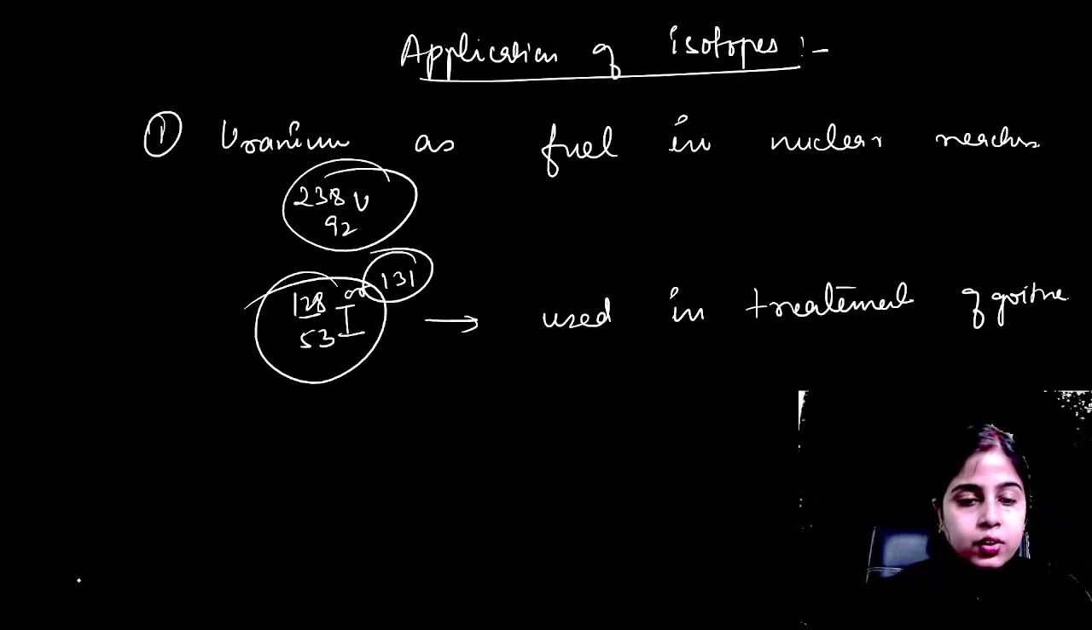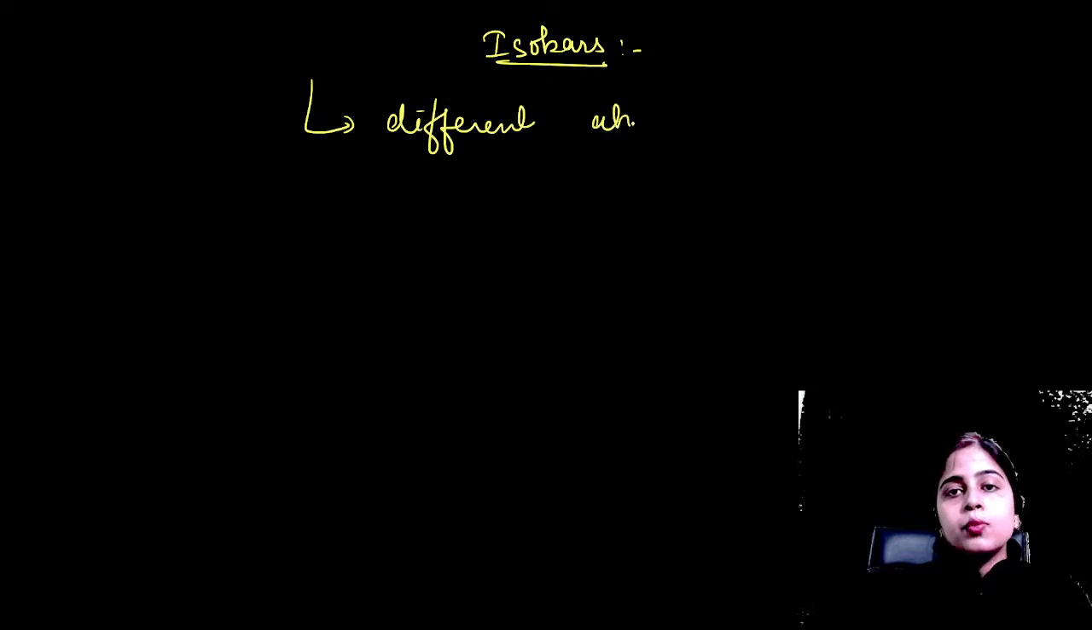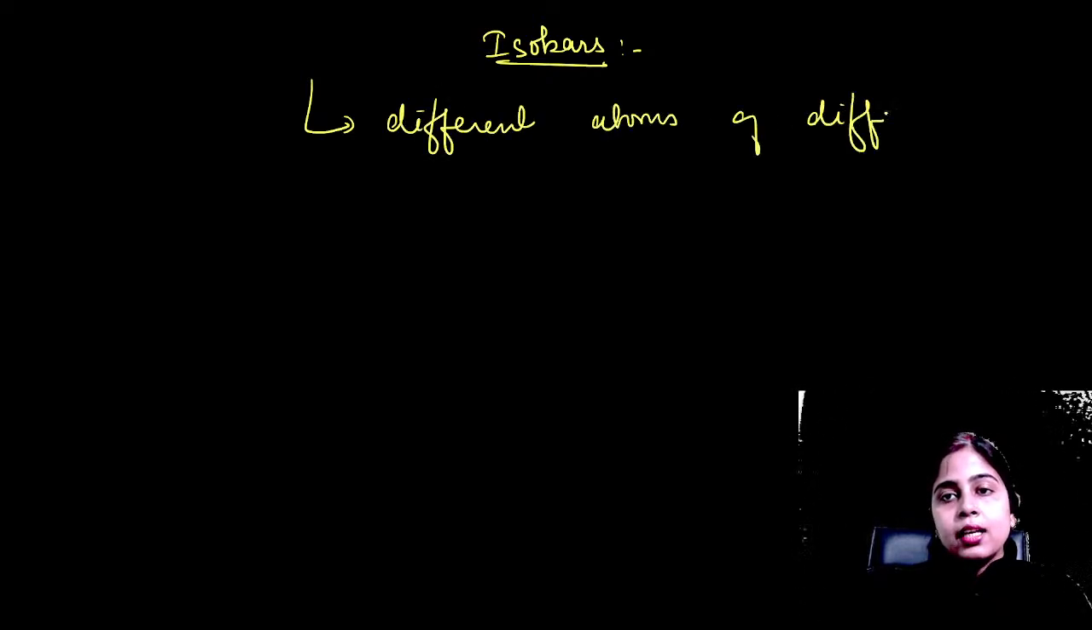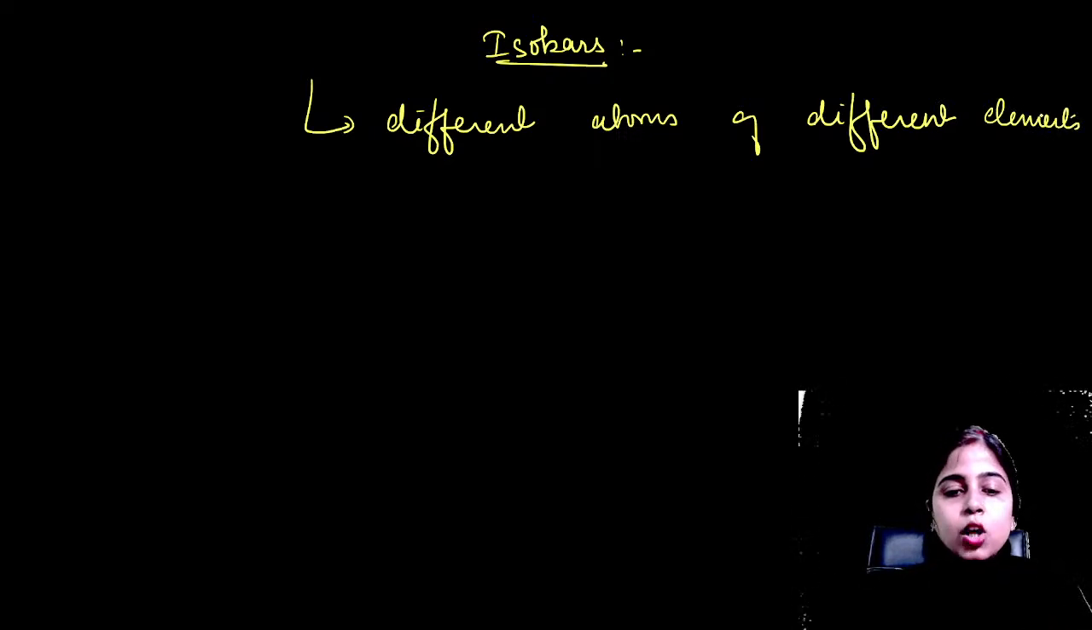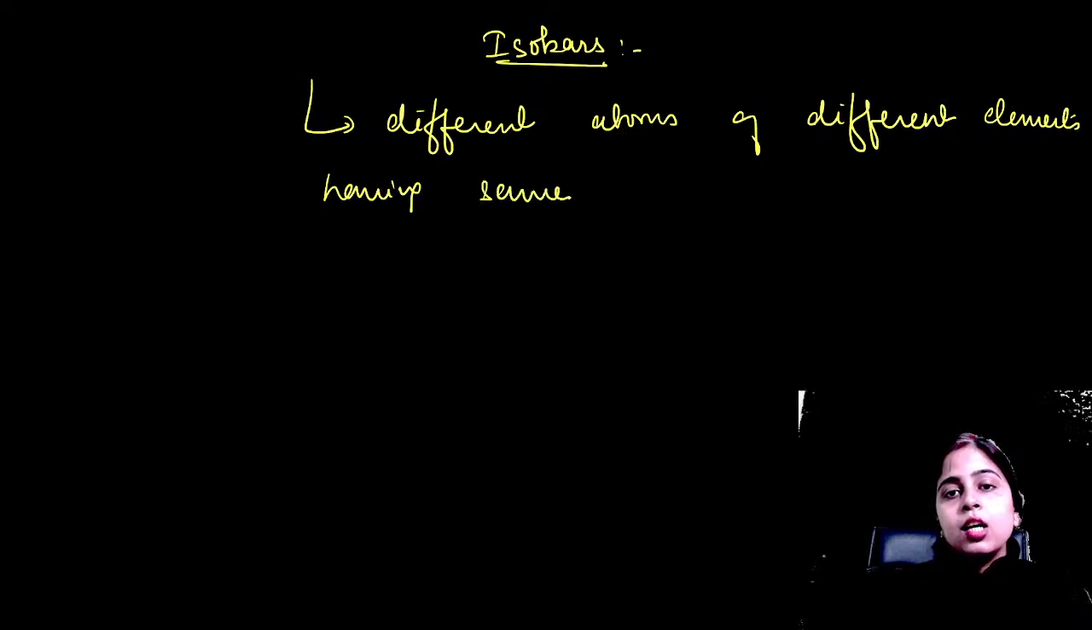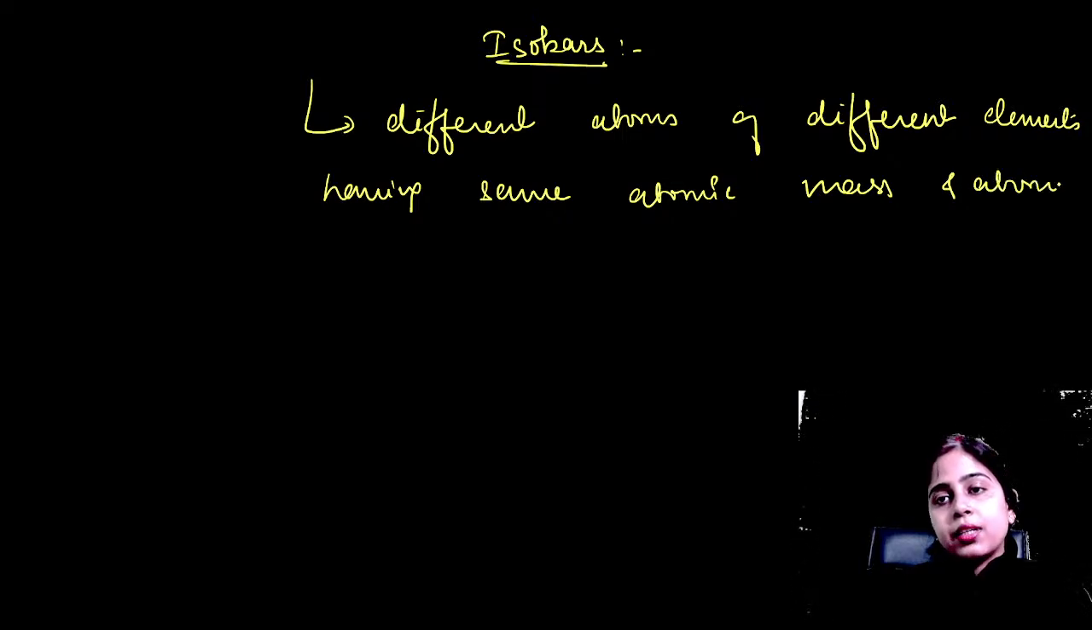Okay, now let's talk about your isobars. What are isobars? So isobars are different atoms of different elements. In isotopes, it was the different atoms of the same element, but here they are different atoms of different elements. So elements will also be different, having same mass number. Here the atomic mass will be same and atomic number is different.